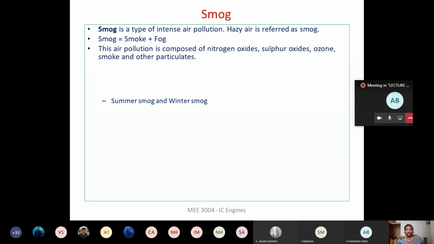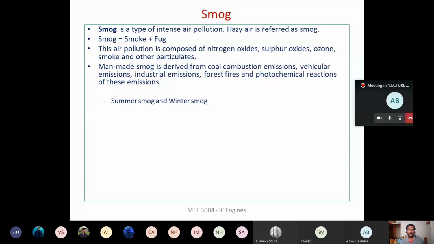So the air pollution here in the case of smog is composed of NOx and SOx and ozone, right? Apart from that, we are also going to have particulate matter, right? So particulate matter, ozone, SOx and NOx are the main reasons for the formation of smog. We have two different types of smog. One we call summer smog, the other one we call winter smog.